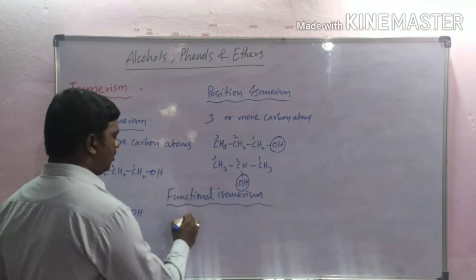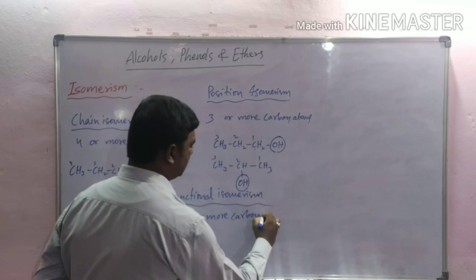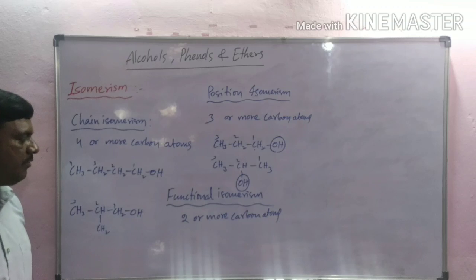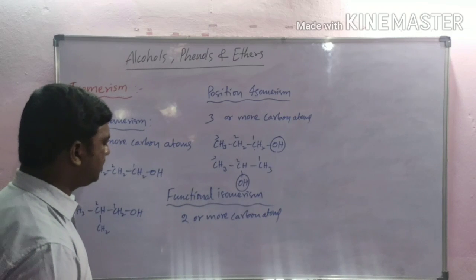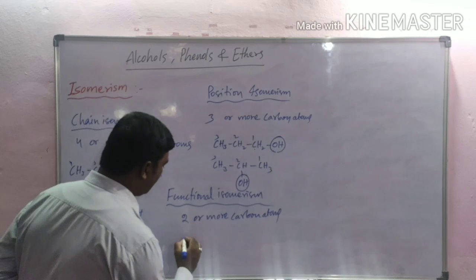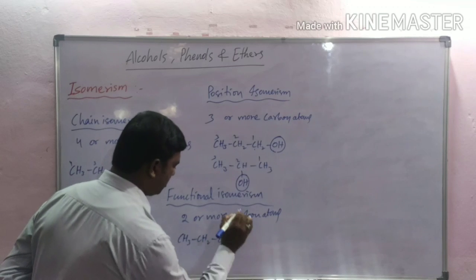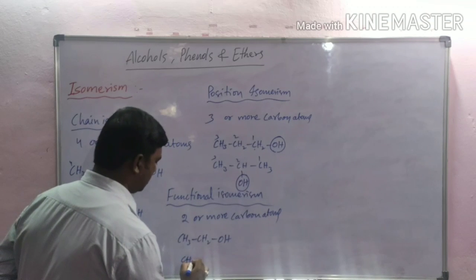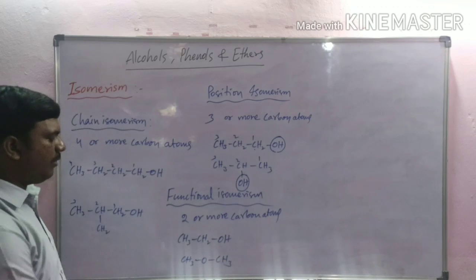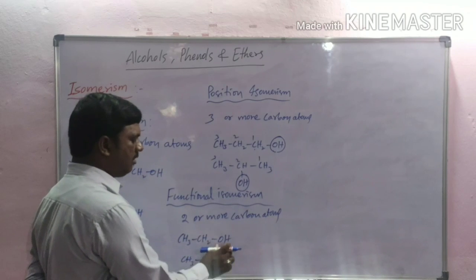Alcohols containing 2 or more carbon atoms exhibit functional isomerism, in which isomers differ in the functional group. For example, here CH3CH2OH and CH3OCH3. These two compounds have the same molecular formula but differ in the functional group.